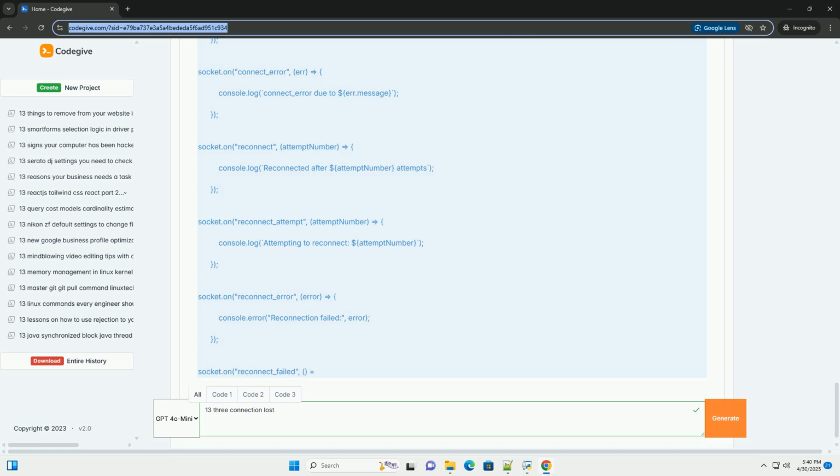2. Check network connectivity. Client side.